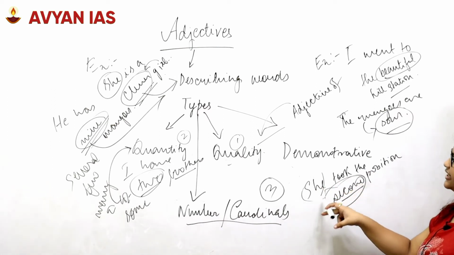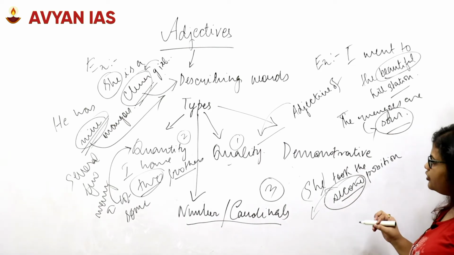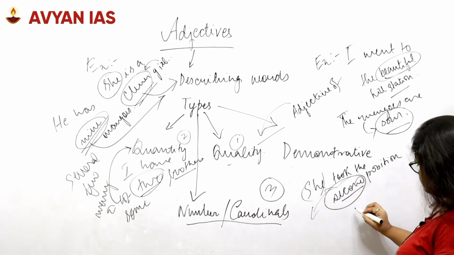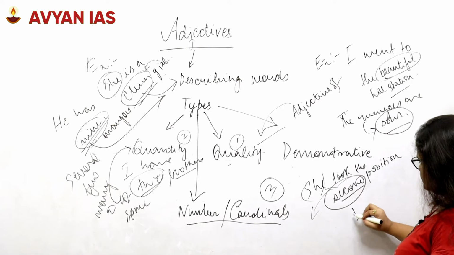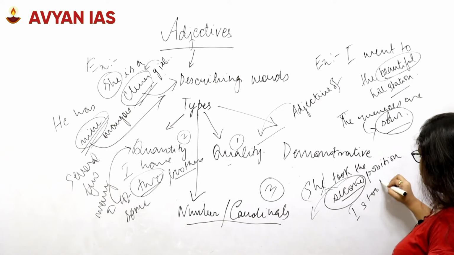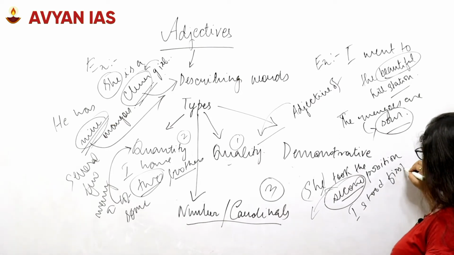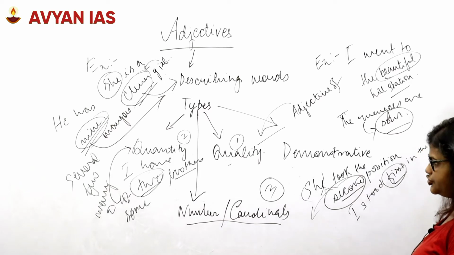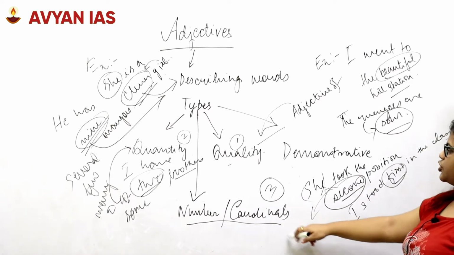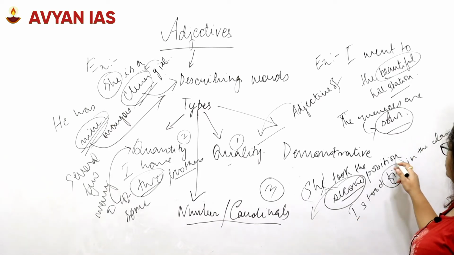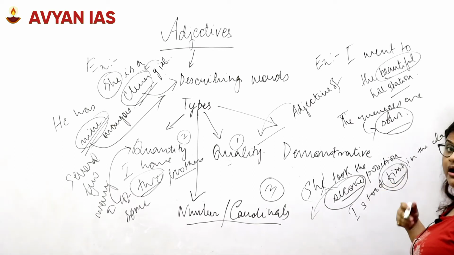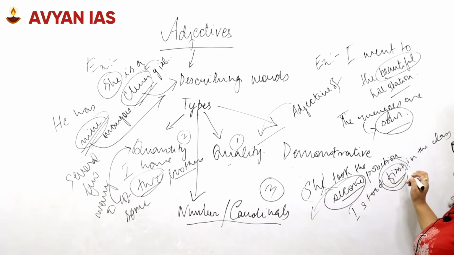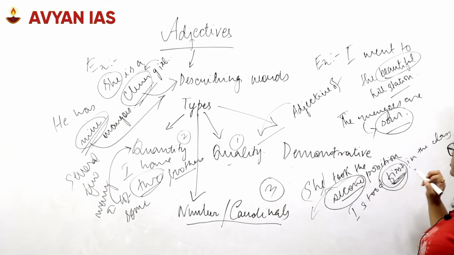So that makes it an adjective. Also, if we say I stood first in the class, the word first is used to describe my position. So again, that is also talking about a cardinal, and that makes it an adjective about the position that I have occupied in my class.